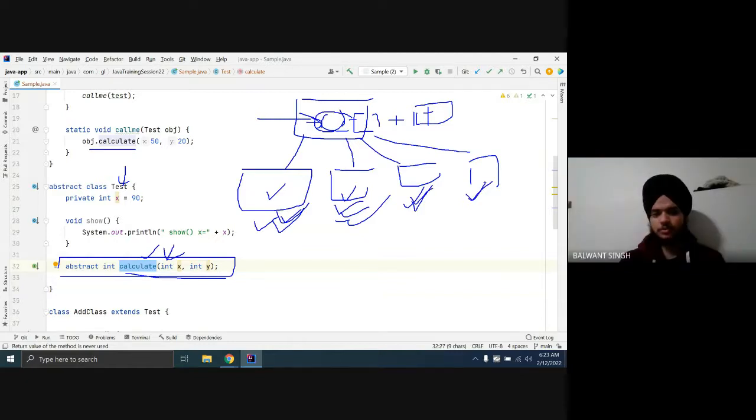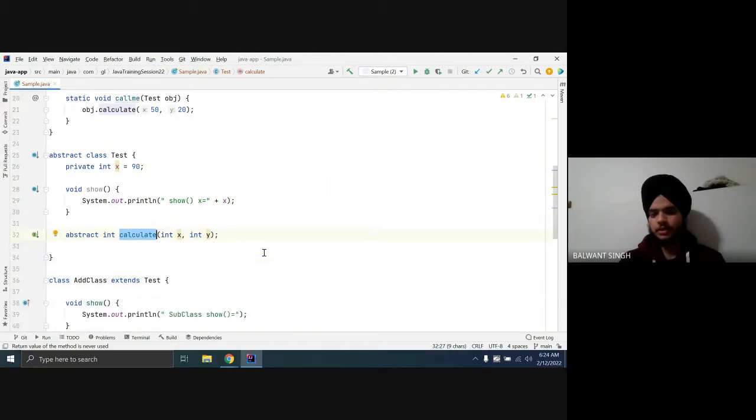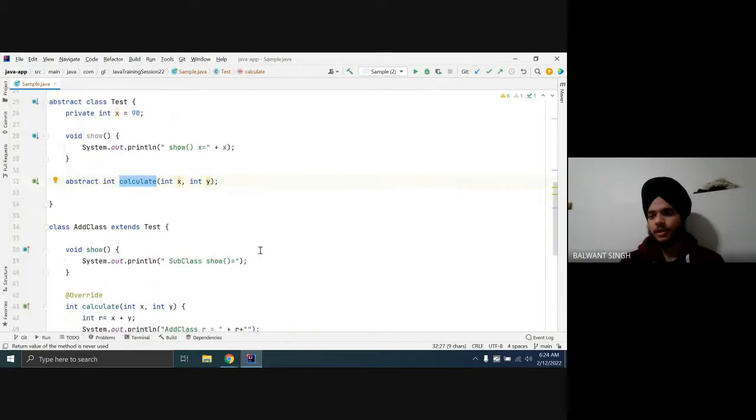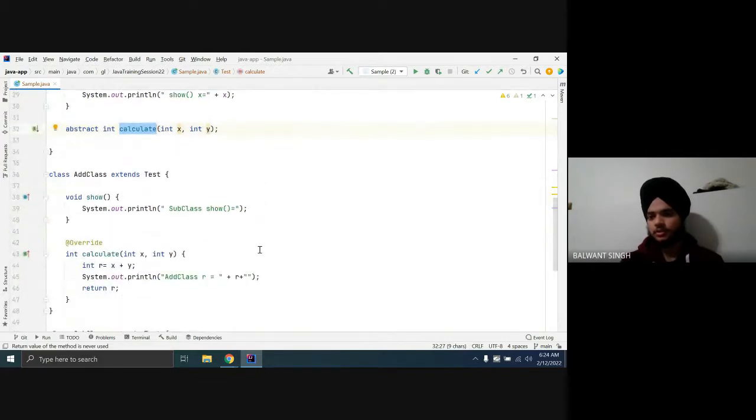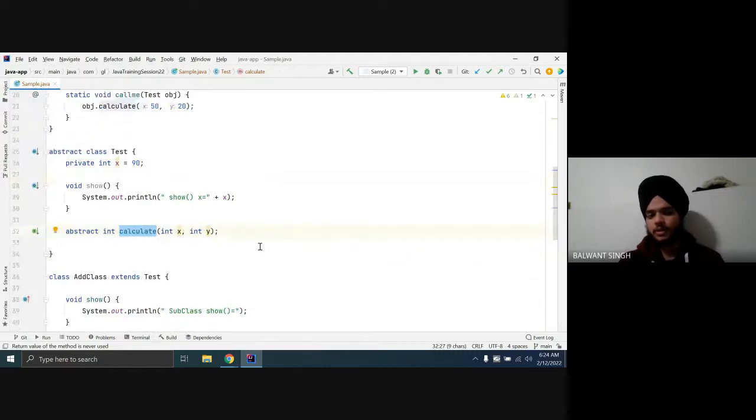Yes, but suppose we give plus in this, and then in the subtract class we can override it by doing minus. Sir, one more question: to create an abstract method, do we need an abstract class, or can we have the abstract method in a public class?